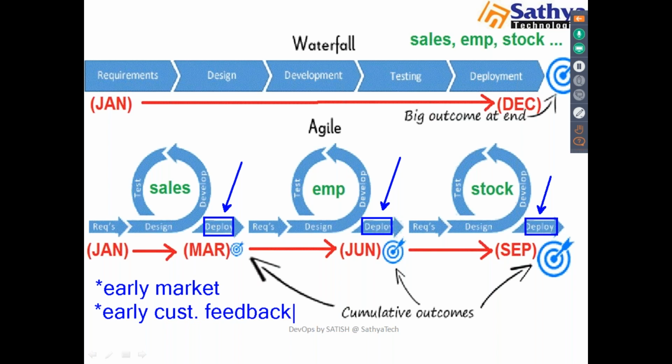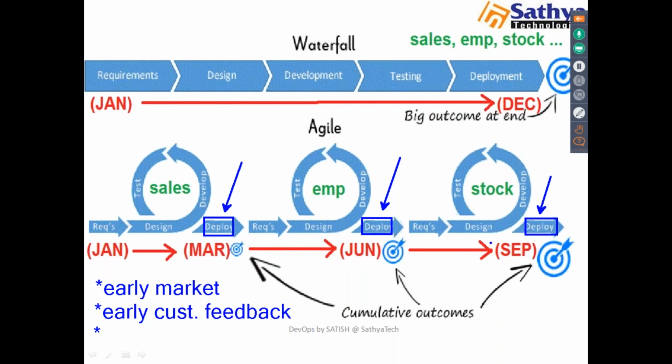Once you release a sales module, our end users will use the sales module and they'll give some feedback, right? We know that feedback will play a major role. So we have to rectify the things in our next modules. If you do like this, there is continuous improvement in a project. First I'll get my feedback from the sales module and implement it in my further modules. Again I will deploy it, get some more feedback.